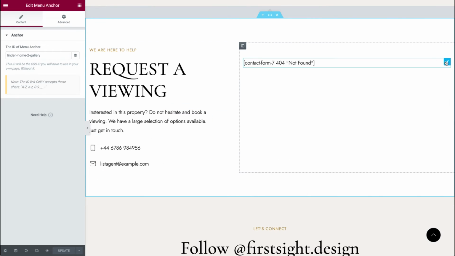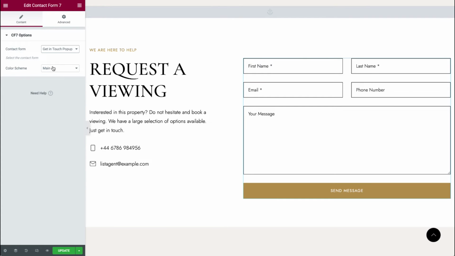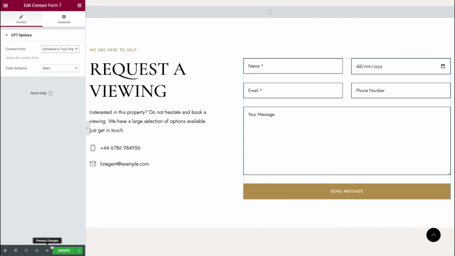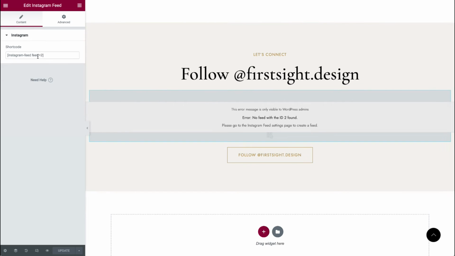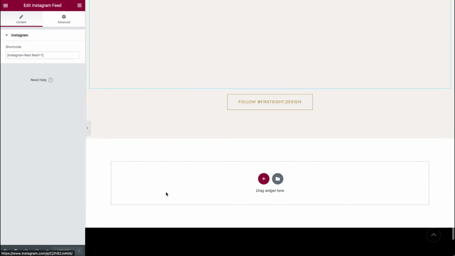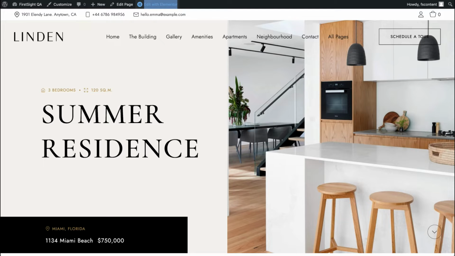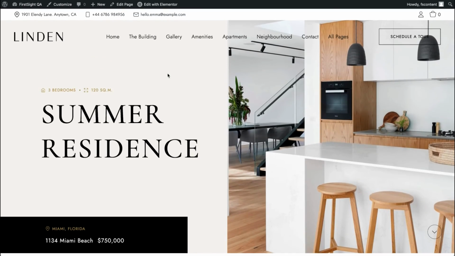Yeah, we have here a contact form. Let's quickly fix that. Schedule a tour, here it is. Let's update. And yeah, we have our Instagram. So let's put here number 1, click update. That's it. And yeah, you can edit home pages in the same way. So yeah, that is pretty simple.